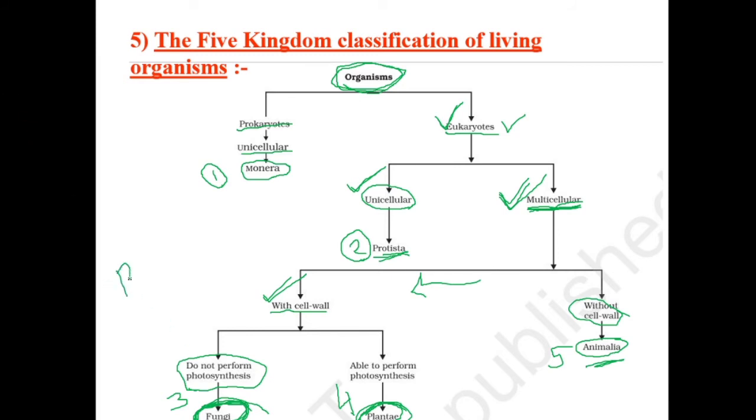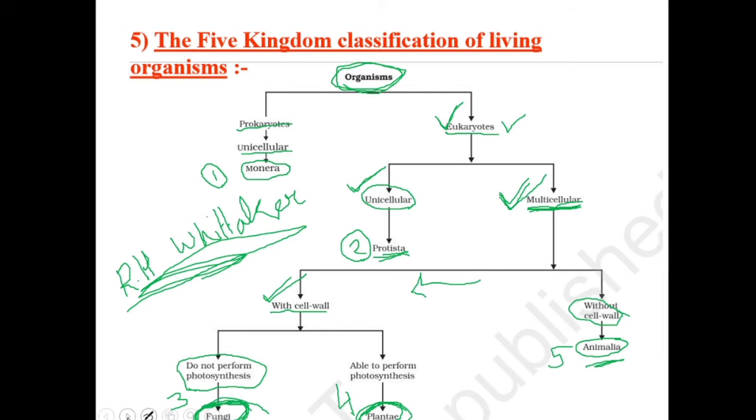And who gave this 5 kingdom classification? This name is very much important. That is R.H. Whittaker. I am writing with the mouse, that's why my handwriting is bad. The 5 kingdom classification is given by R.H. Whittaker. Okay, this name you will also get in your book. Who gave the 5 kingdom classification? R.H. Whittaker gave the 5 kingdom classification.